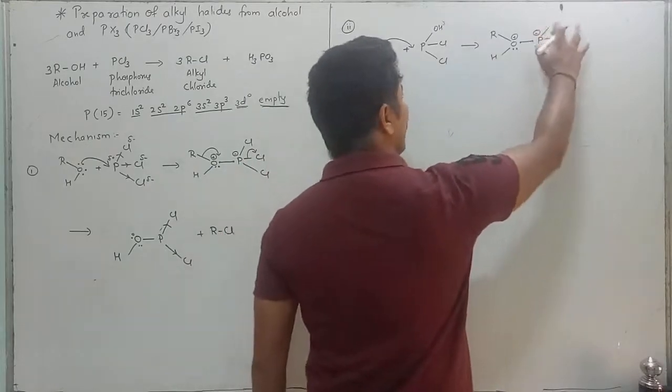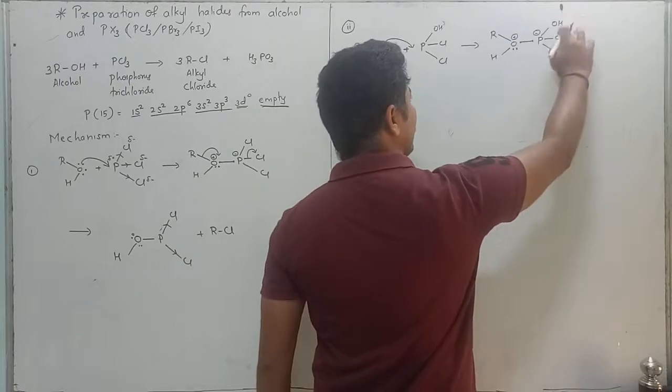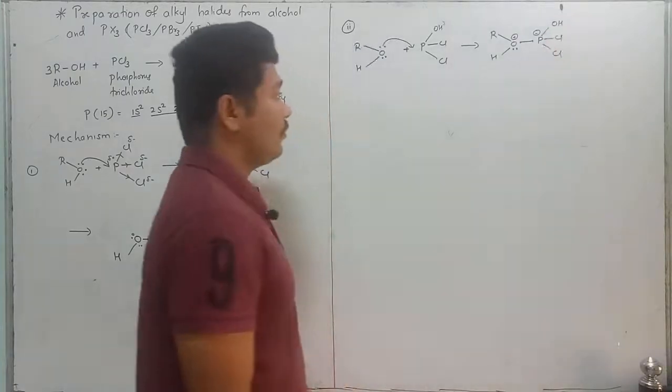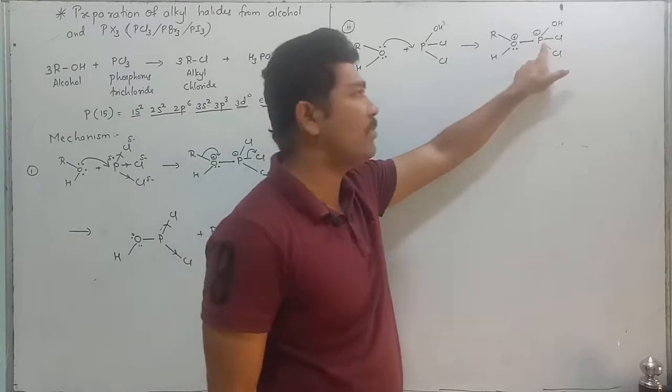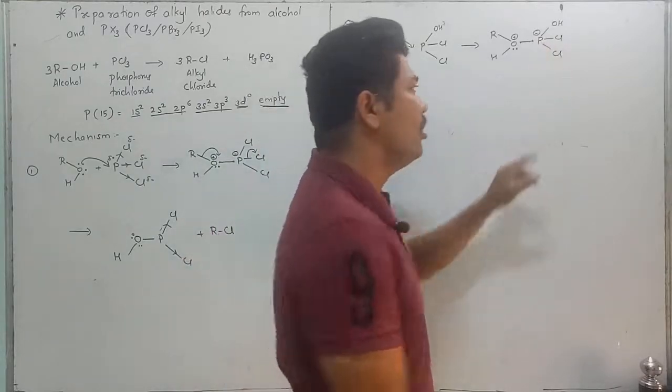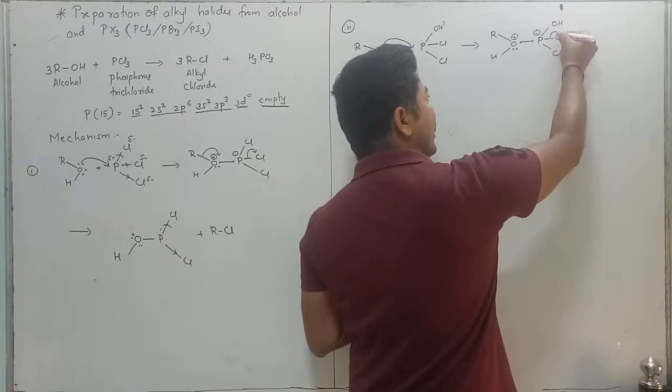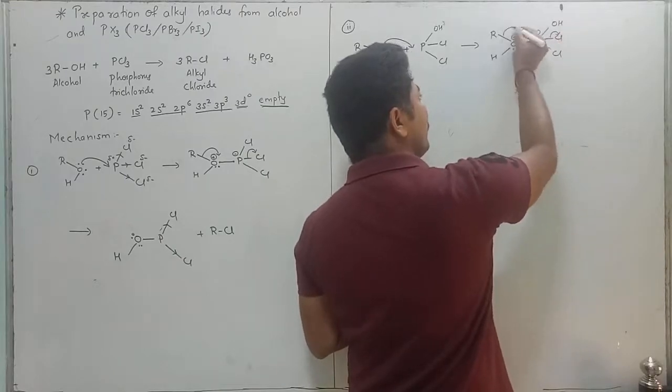But over here there is OH. Now, the electronegativity of chlorine is more than phosphorus, and phosphorus carries which charge? Negative. Therefore, Cl will attract this electron and oxygen will attract from whom?